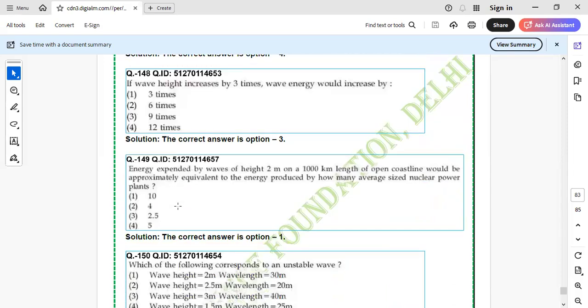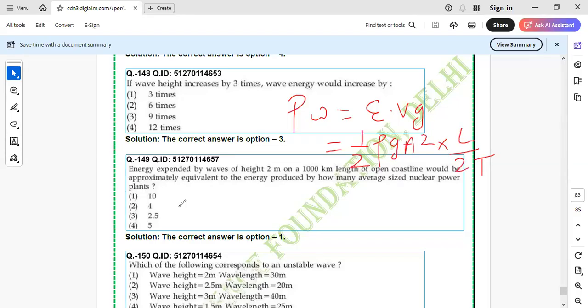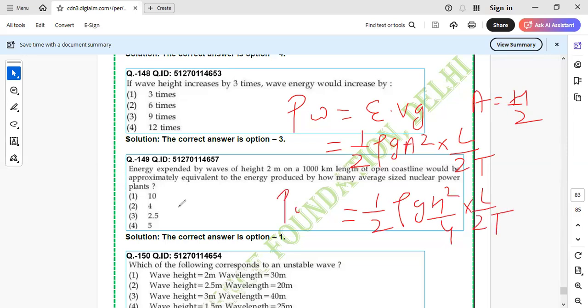So guys, I showed you the formula, and I wrote the formula in my lecture also, that for wave power, we write energy into velocity of wave propagation. Energy is half rho g a square into Vg, which is basically L upon 2T. Amplitude is also h by 2, because here we have been given wave height. When you put the amplitude, half rho g h square upon 4 into L upon 2T. So this is the wave power.